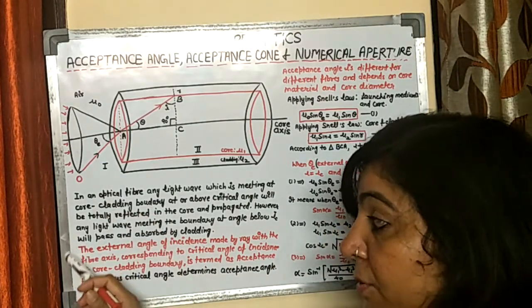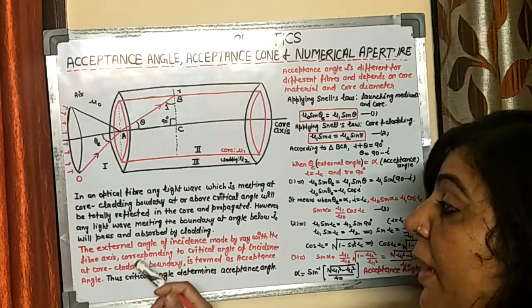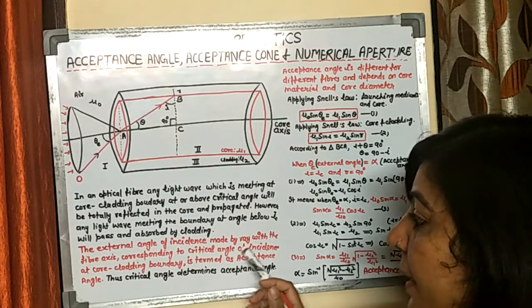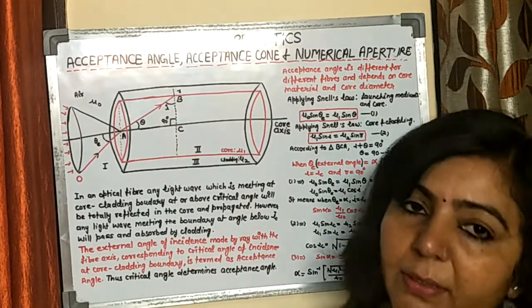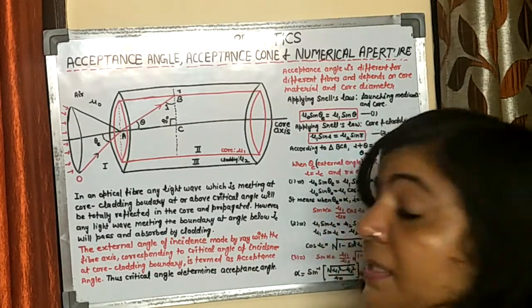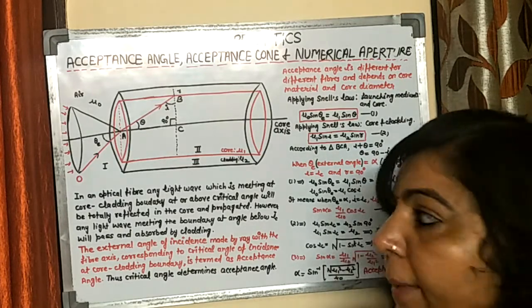So I'm repeating it. The external angle of incidence made by a ray with the fiber axis corresponding to the critical angle of incidence at the core cladding boundary is known as the acceptance angle. So this acceptance angle depends upon the critical angle of an optical fiber.